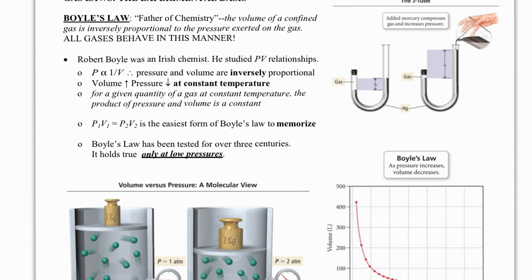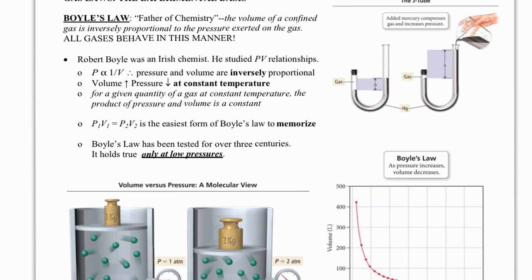Robert Boyle, and basically his law was that the volume of a confined gas is inversely proportional to the pressure exerted on the gas. One thing to know is all gases are going to behave like this. And so we're going to get a little more into this.